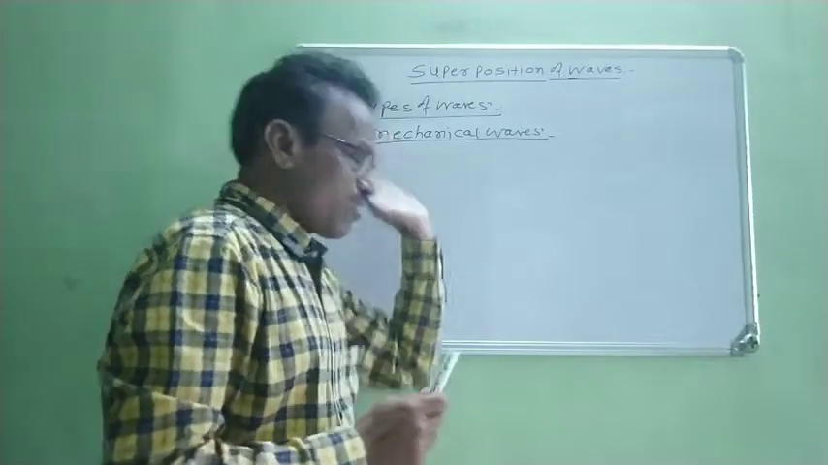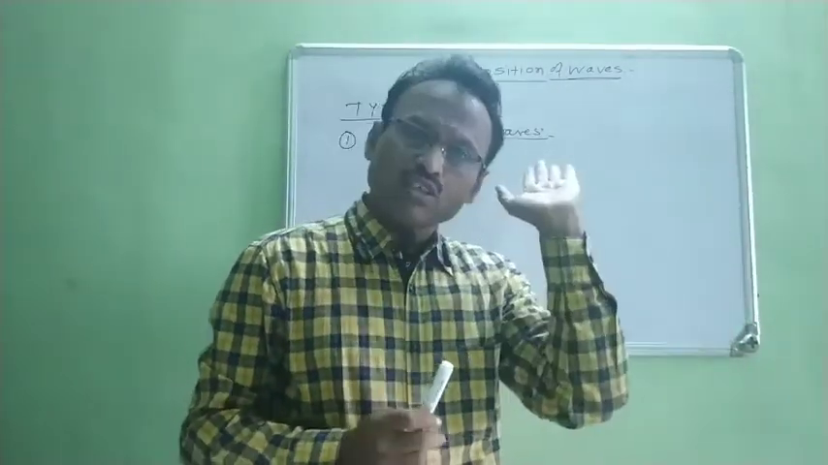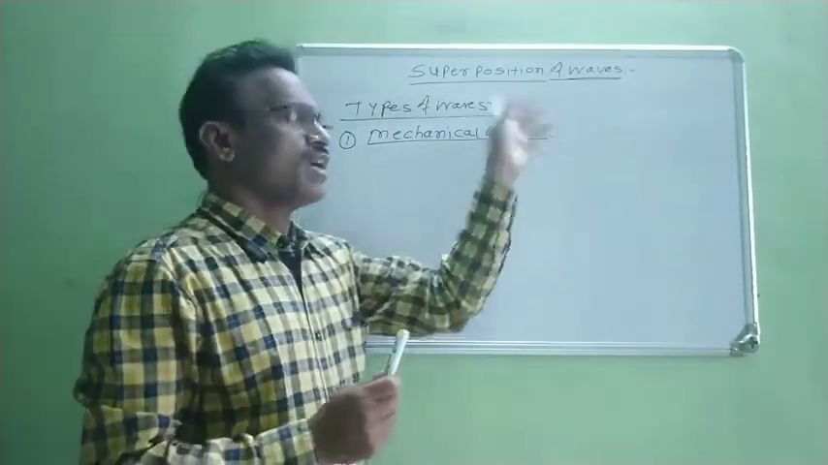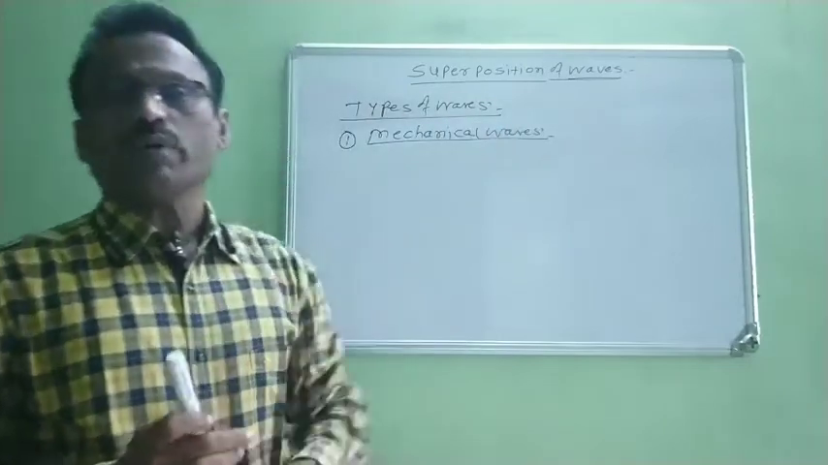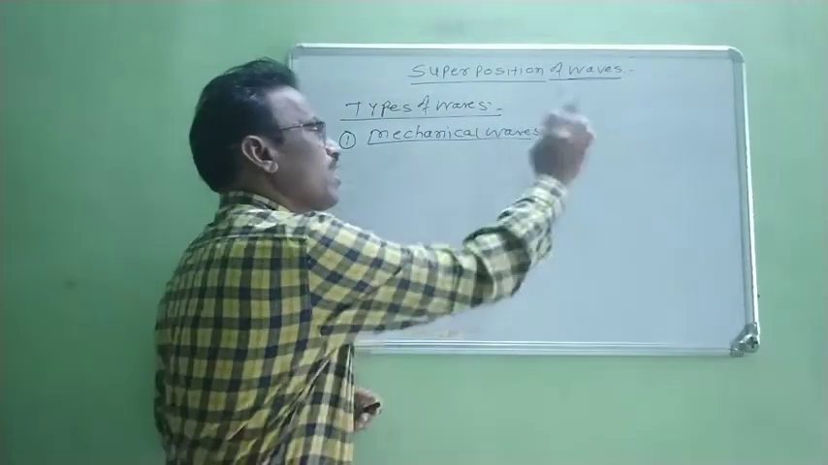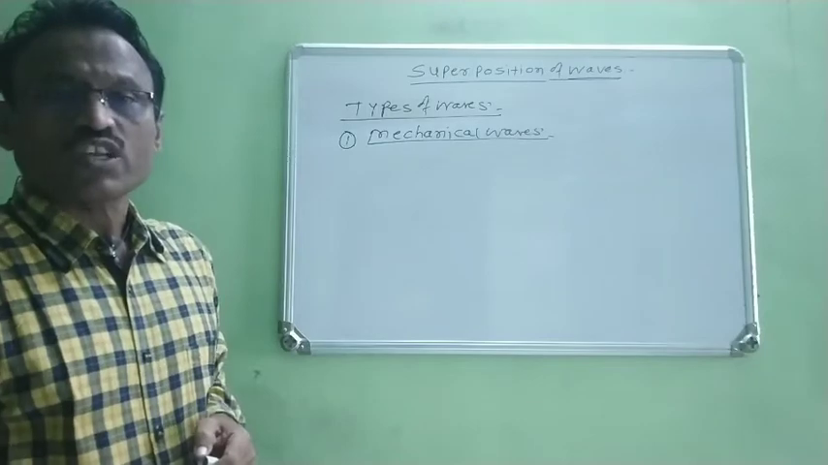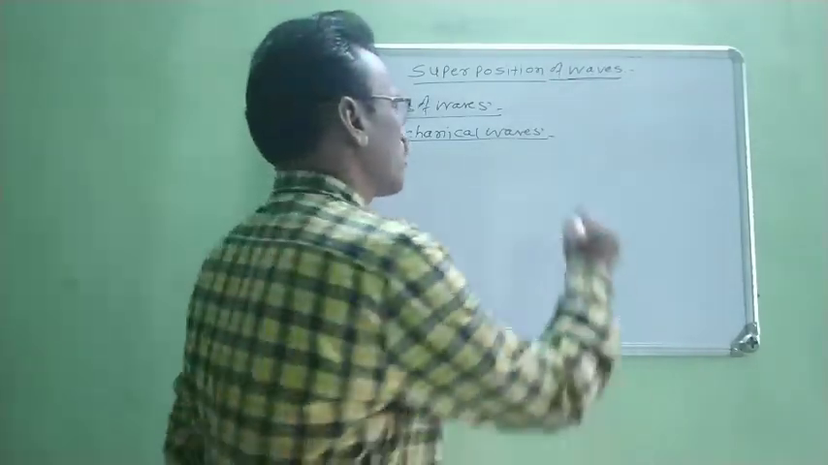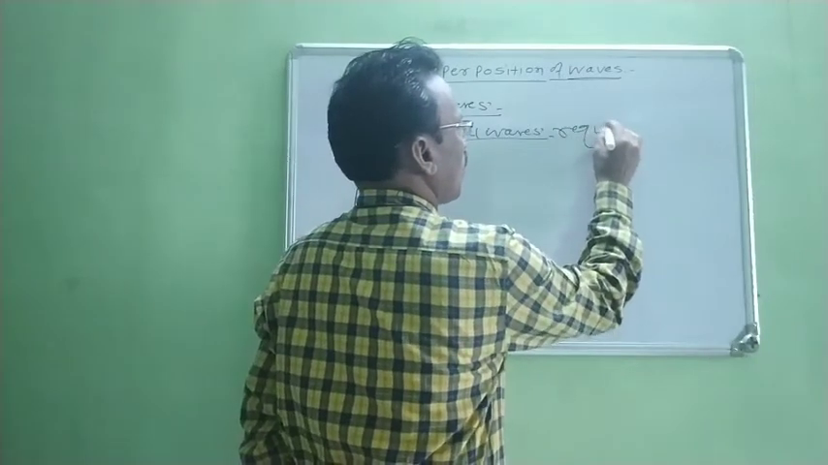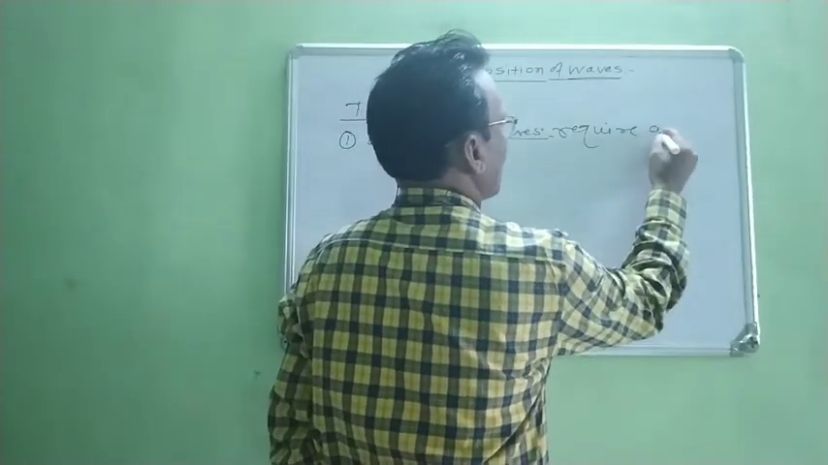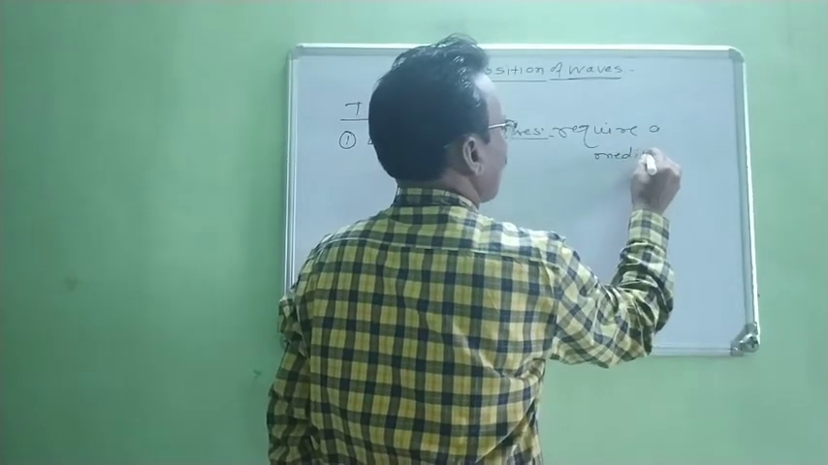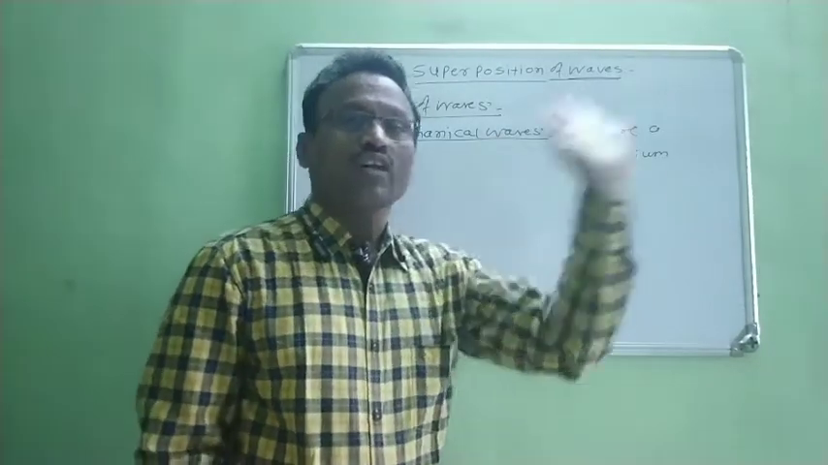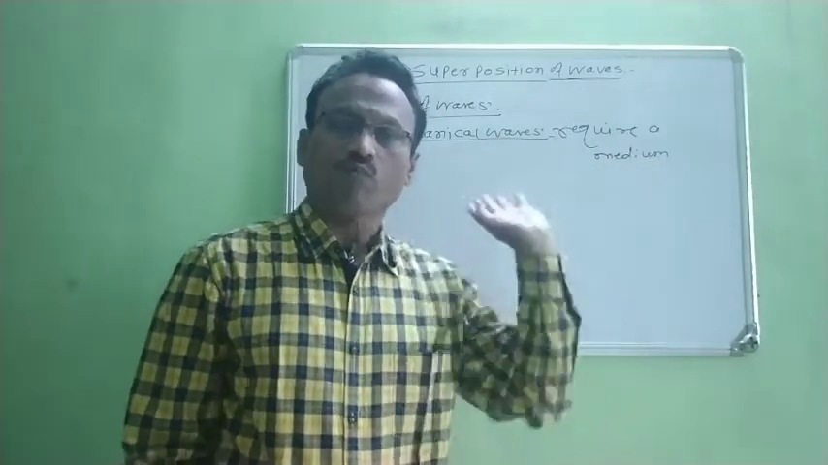Therefore, when sound waves travel, for their propagation a material medium is required. Such types of waves are known as mechanical waves. How do we define mechanical waves? Waves which require a material medium for their propagation are called mechanical waves. For mechanical waves, a medium is required. Without a medium, these mechanical waves cannot travel from one point to the other point.